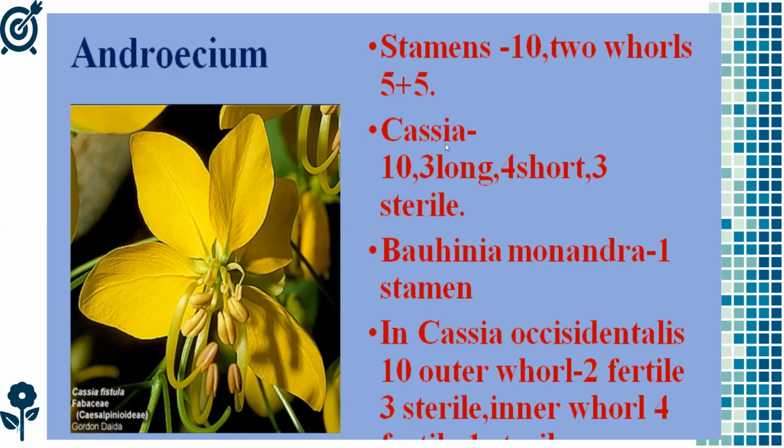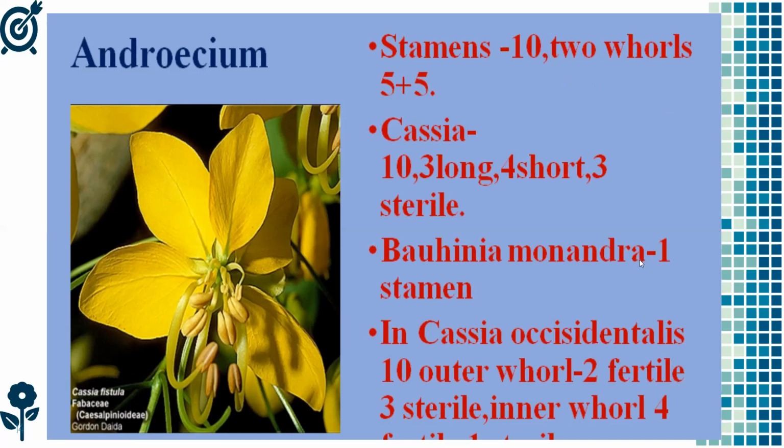So in Cassia there are 10 in number. In Cassia there are 10 in number, and 3 are completely long, 4 short, and 3 are sterile. So they are not fertile. And generally in this family, the arrangement of the stamens is 5 plus 5.